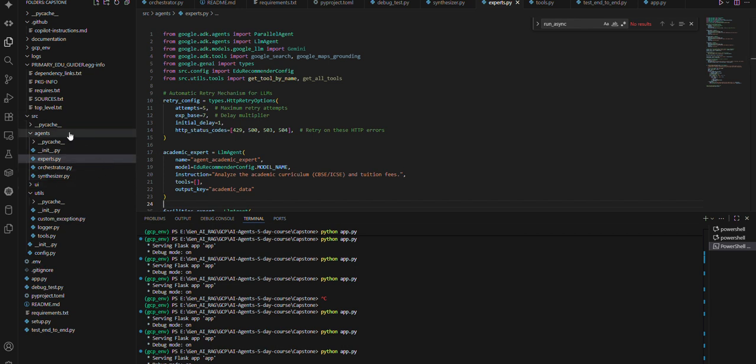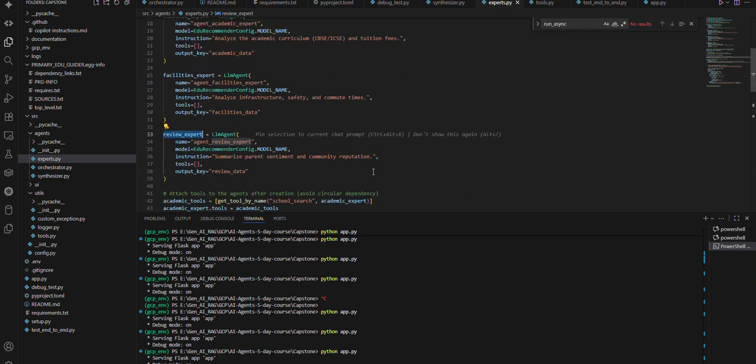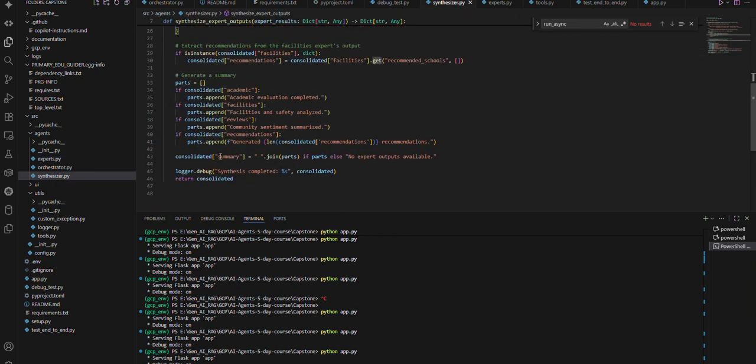This is designed with ADK, the Agent Development Kit, and we have used the parallel agent where there are three experts, namely an academic expert, a facilities expert, and a review expert, which gather evidence, look for location areas, and gather the reviews, facilities, and academic details. Then they group them into one proper data, summarizing them with the help of a synthesizer, which combines the results and provides the output to the users. So whichever parents want to search, they can get their required guidance quite efficiently.